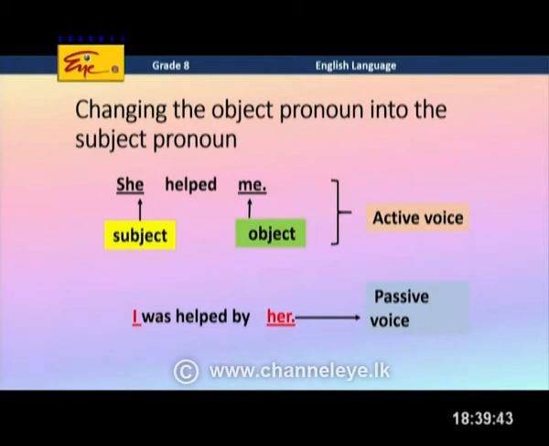When we make the passive voice sentence, what happens to it, miss? Then the object pronoun becomes the subject pronoun. Subject pronoun, exactly. So, me becomes I. And what happens to the subject pronoun in the active voice? Subject pronoun becomes object pronoun. Yes, exactly. So, the subject pronoun becomes object pronoun and the object pronoun becomes subject pronoun. It's very easy, isn't it, children?